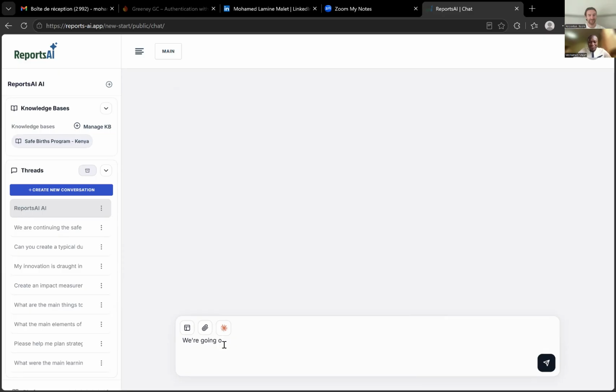So we're going to extend this program over this year. So based on the data, could you help me draft a program plan and a log frame for this year? So you can do things like that.